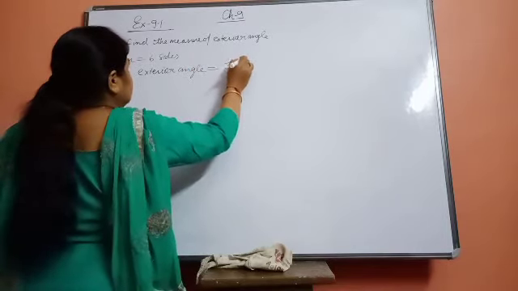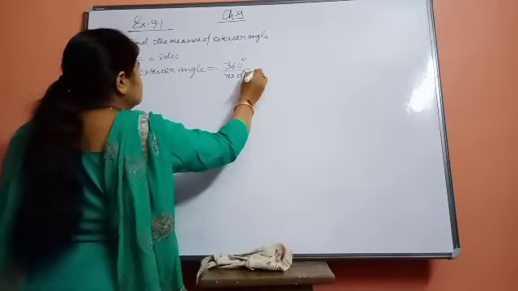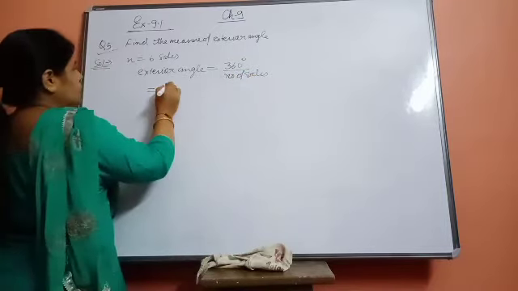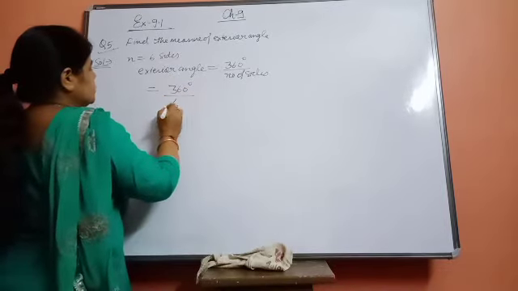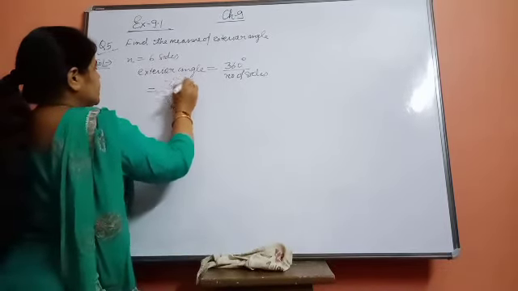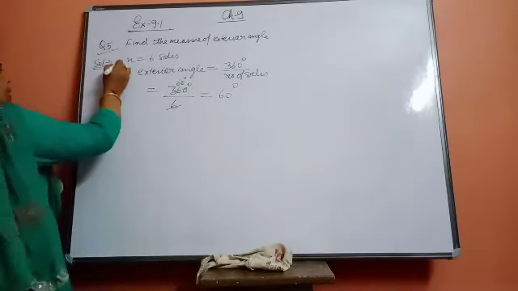360 divided by the number of sides of the polygon. So 360 divided by 6 sides: 6 sixes are 36, so 60 degrees. The exterior angle is 60 degrees. This is part A of the question.